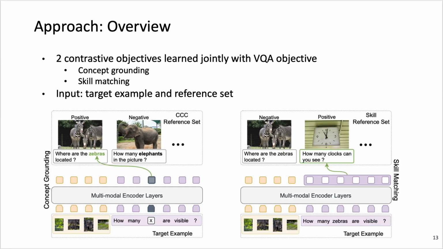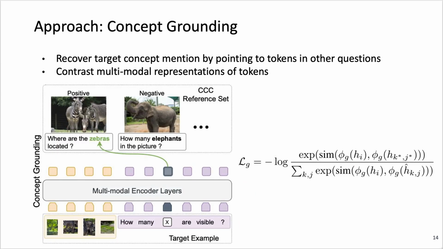Our method uses a backbone multimodal encoder, for which we use a transformer that we can apply our objectives to. For each objective, the model is given a target example and a reference set of positive and negative examples. Our first objective is concept grounding, where the model must recover the concept mentioned by pointing to tokens in other questions. We input the target and all examples in the reference set separately into the multimodal encoder to obtain multimodal representations of the question tokens. The objective maximizes the similarity between the masked target concept token and the same concept token in the positive example.